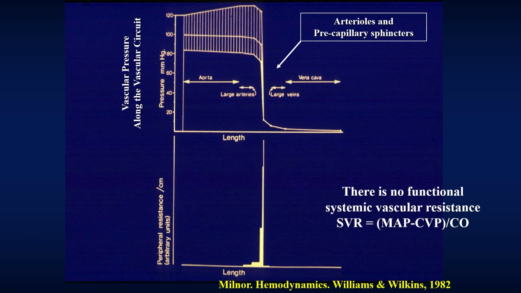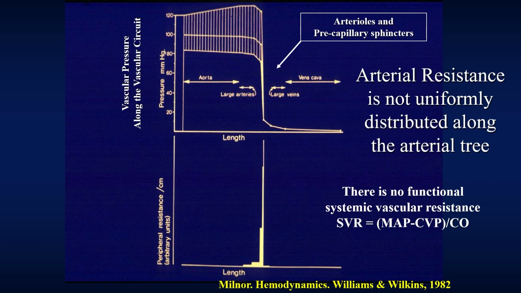Therefore, there is no such thing as systemic vascular resistance because there's not a linear decrease in blood pressure. There is a total peripheral resistance, which is mainly mean arterial pressure divided by cardiac output. What you can see is arterial resistance is not uniformly distributed across the arterial tree because all the resistance is in the small arteries and arterioles, because that's where autoregulation occurs.